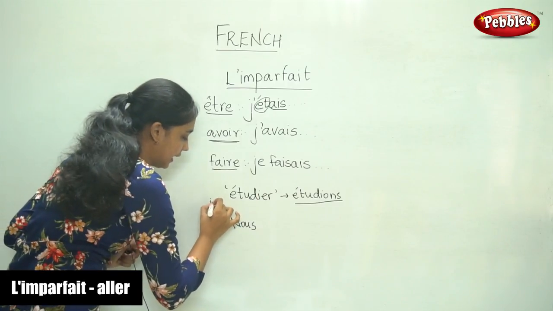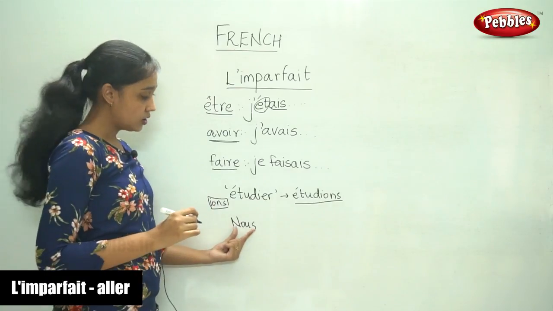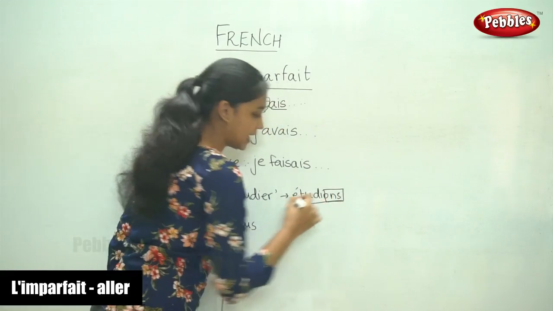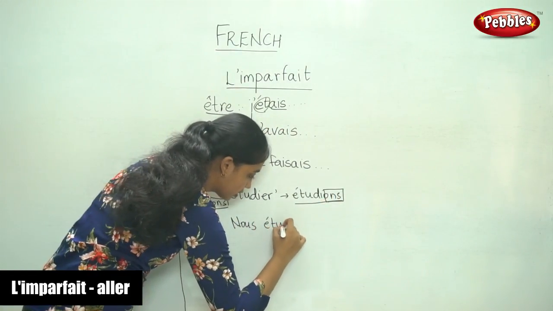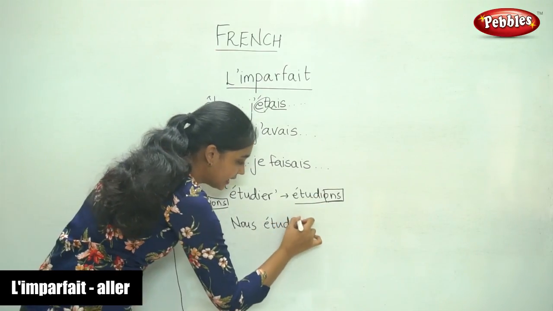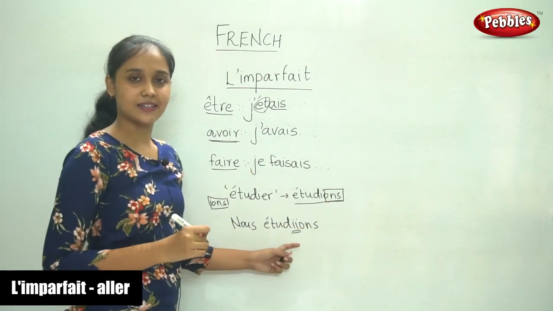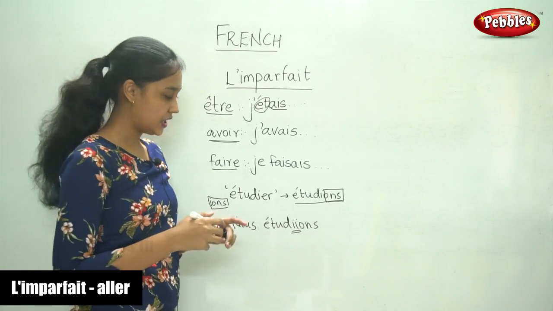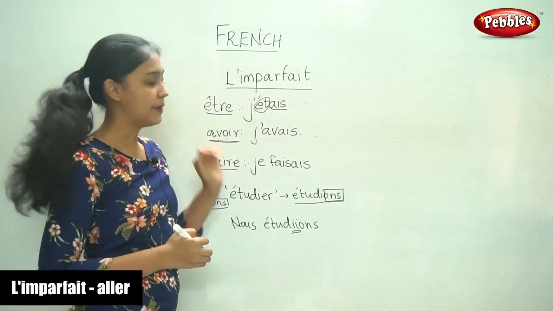It is ions, right? So now when we write imparfait, we remove ons and we add the ending. So if you notice, there is an I here plus the ending has another I. So you must not forget this. If you remove this I, it changes the meaning. It changes the tense. So this is how we write imparfait.